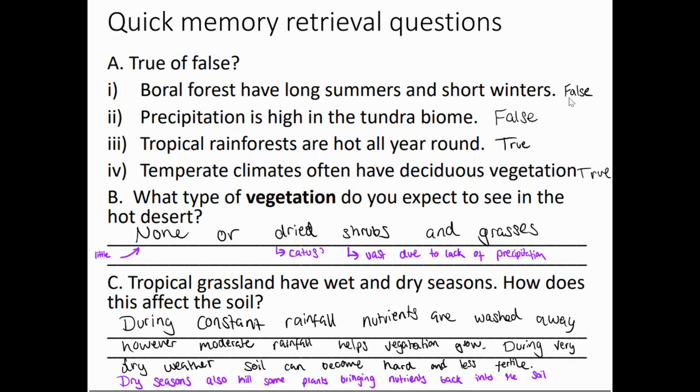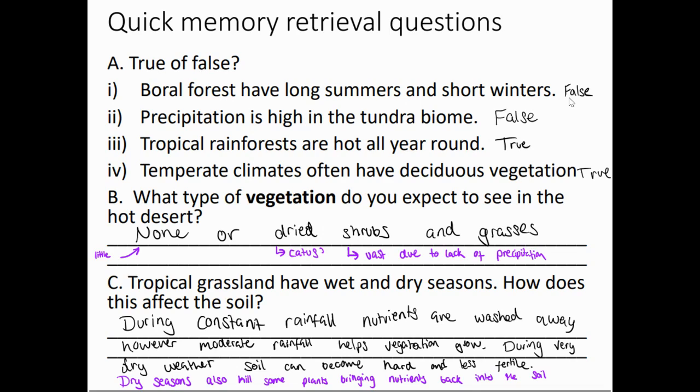Tropical rainforests are hot all year round, true, if we think of somewhere like the Amazon rainforest that you studied in Year 9. Temperate climates often have deciduous vegetation, true. You have here a number of tree species that lose their leaves due to the seasonality of the temperatures.